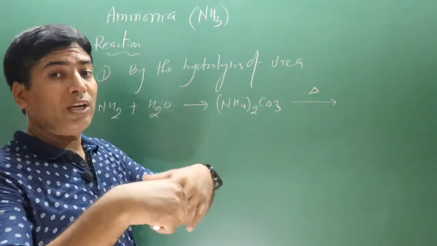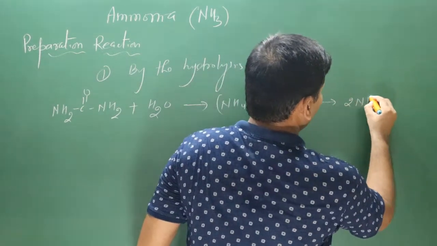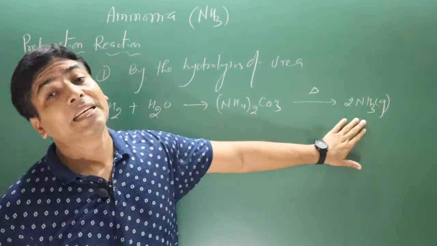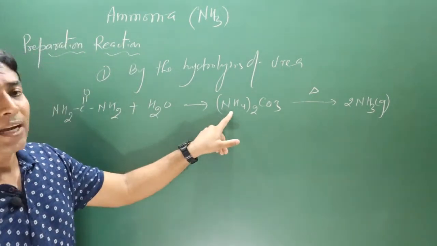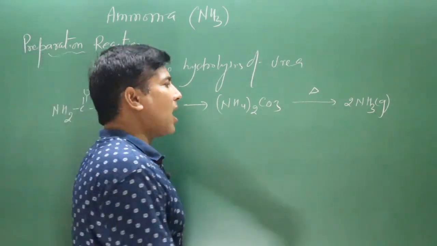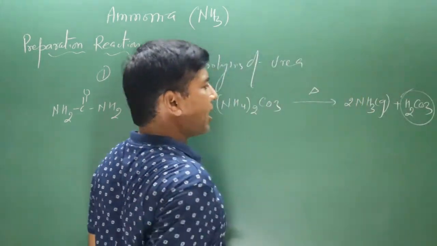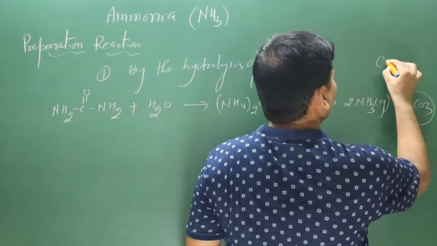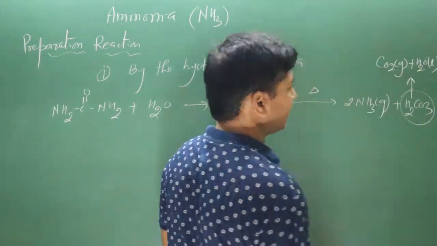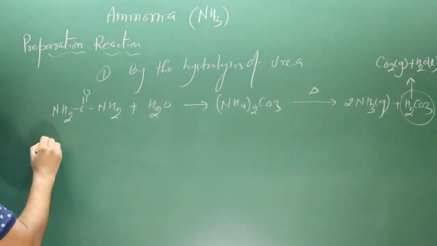Now pay attention to how we are going to complete this reaction. There are two nitrogen, so we get two molecules of ammonia gas. In this case I have used how many hydrogen? 6 hydrogen. 4 to 8, 8 hydrogens are there. Then 2 hydrogens are left. These 2 hydrogen will combine with carbonate and we get H2CO3, that is carbonic acid. We have learned this carbonic acid is an unstable compound, converts into carbon dioxide and water molecule. That's it. Very simple chemical reaction. Easily we can complete. Now move on to the second preparation reaction.